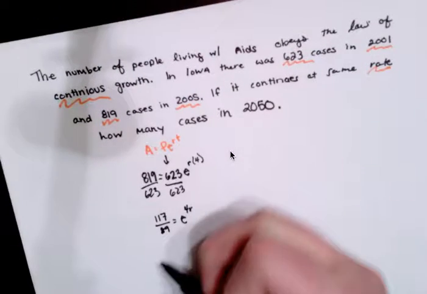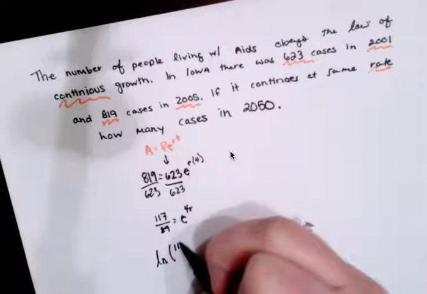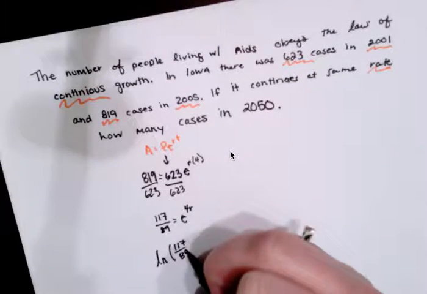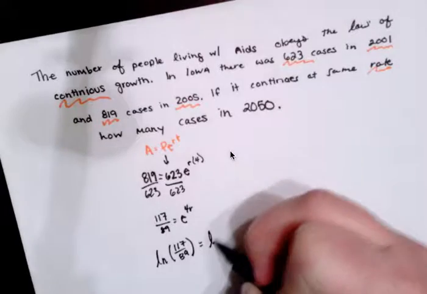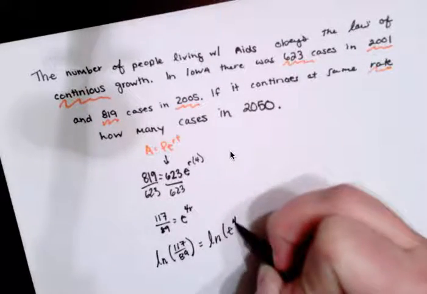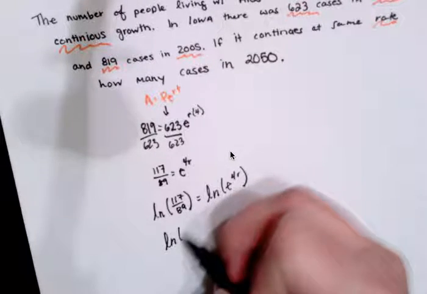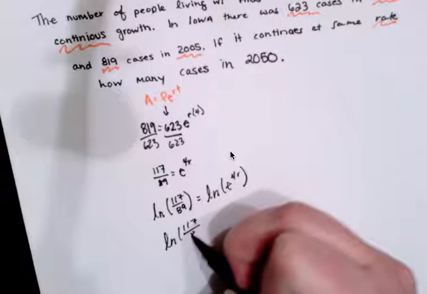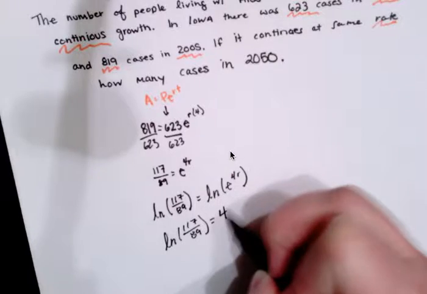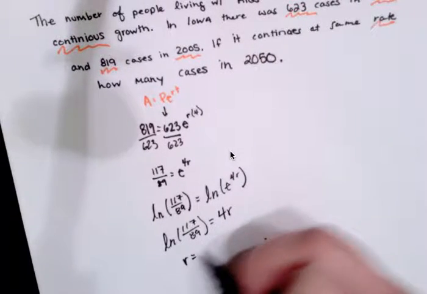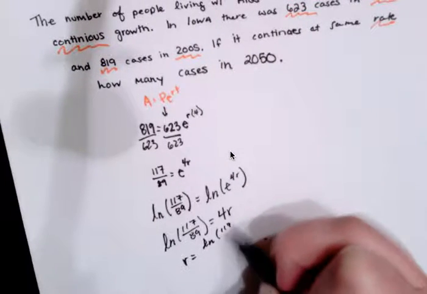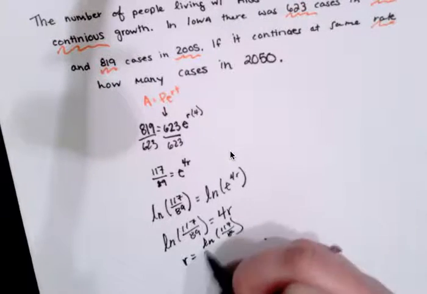So when you do that, you'll get the natural log of 117 divided by 89 equals the natural log of e to the 4r. But remember, those cancel each other out. So then we get the natural log of all of this equals 4r. So to get your rate, you take the natural log of that divided by 4.